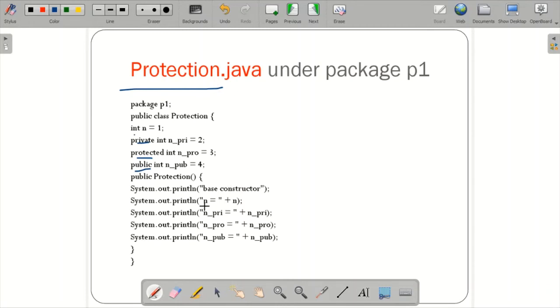I printed "n = " plus n. So n is 1, and I'm just telling, this will be 2, this will be 3, and this will be 4. n_pri will be 2, n_pro will be 3, and n_pub will be 4. For example, if I call this protection function in the main, then this will be the output. Just remember, here there are 4 variables: int n default, private, protected, public, and then I've printed all these 4 values, and I put one as base constructor. That's it. Let me come back over here.